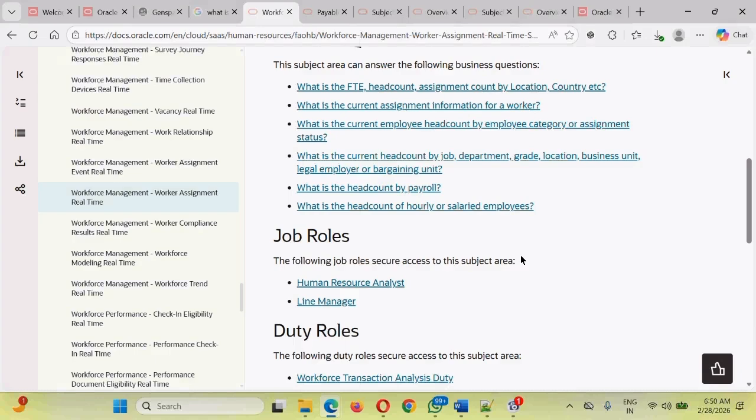Sometimes we as technical people build the analysis, test the analysis, deploy the analysis and hand it over to the business user. Business user 1 is able to access it and see the data. Business user 2 is not able to see the data. The possible reason is that user 2 does not have an appropriate role to see the data. That is the beauty of the imposed security. Somebody who's not authorized to see the data should not be able to see the analysis data. They will get a blank screen. So in that case, we have to assign an appropriate role to user 2, and then only user 2 will be able to access and see the data through that analysis.